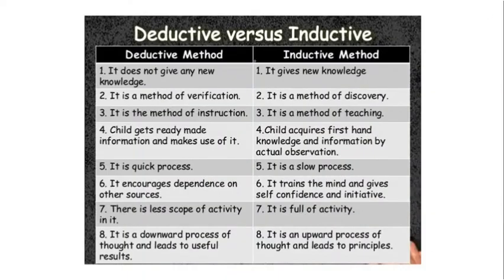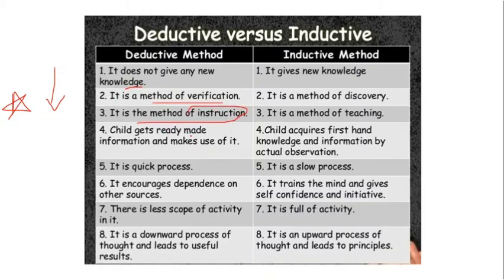So next is the deductive and inductive teaching approach. This slide, as I said, is very important, because nowadays there are questions seen on deductive and inductive methods in teaching also. So when we say deductive, it means deducting, it does not give any new knowledge. It is only one method of verification, that is in the form of instruction.